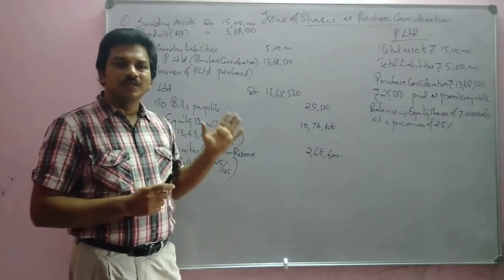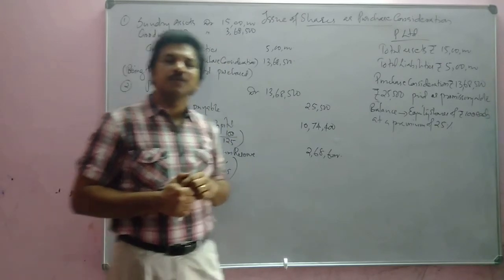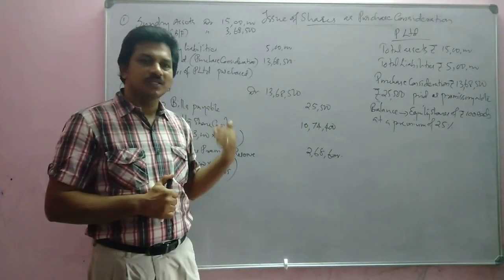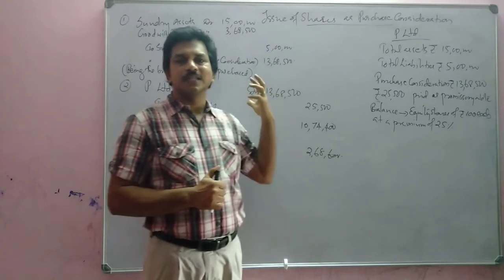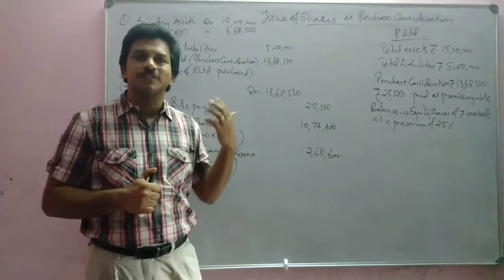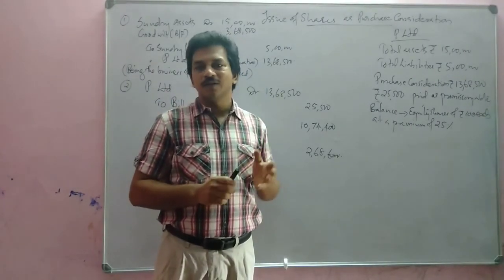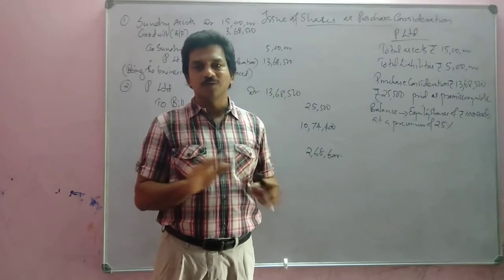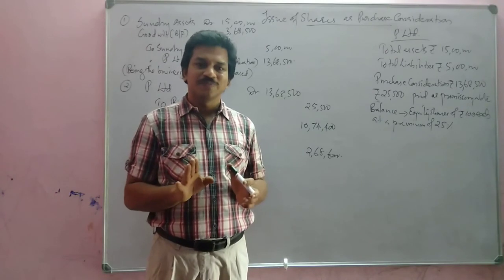Now, this is all about issue of shares as purchase consideration. So today we have discussed how to journalize the transactions of issue of shares as purchase consideration. You can refer to the same type of problems from your reference books and make the concept clear. I hope all of you understood this, isn't it?